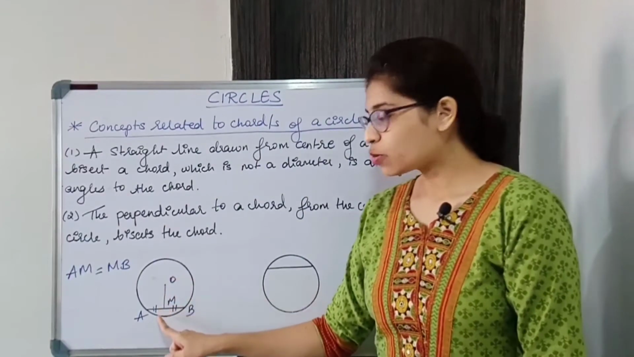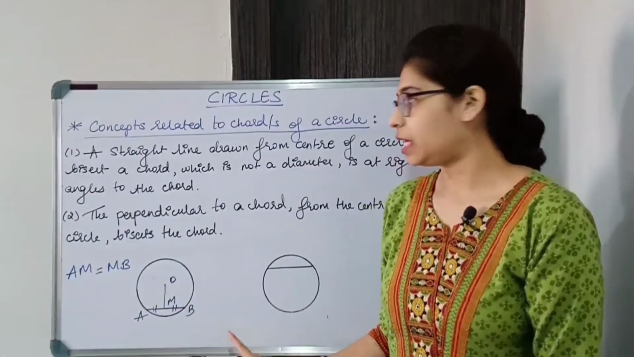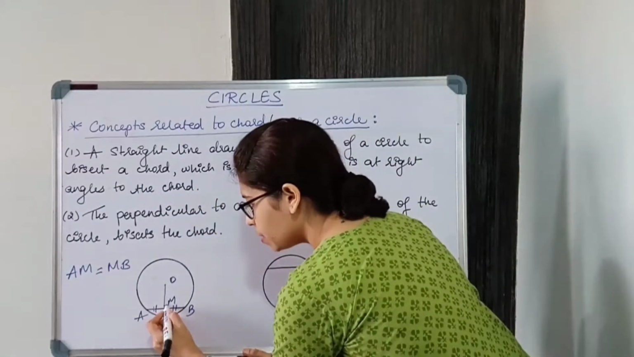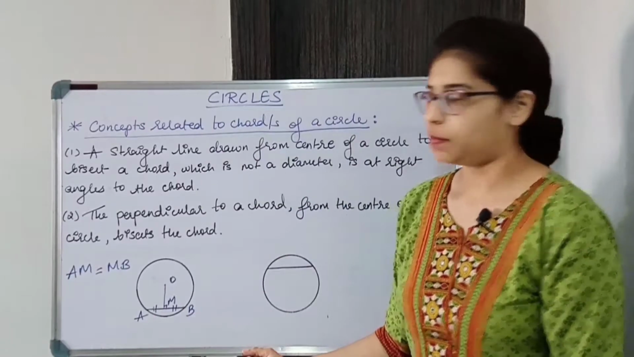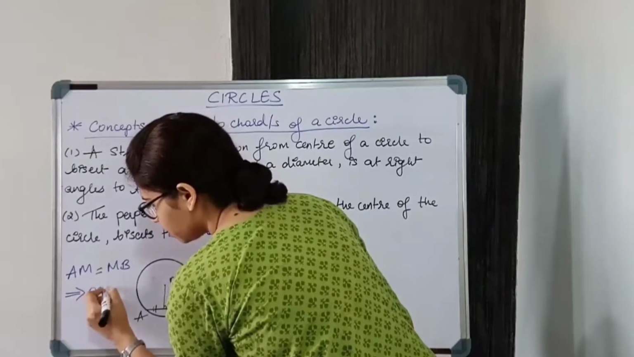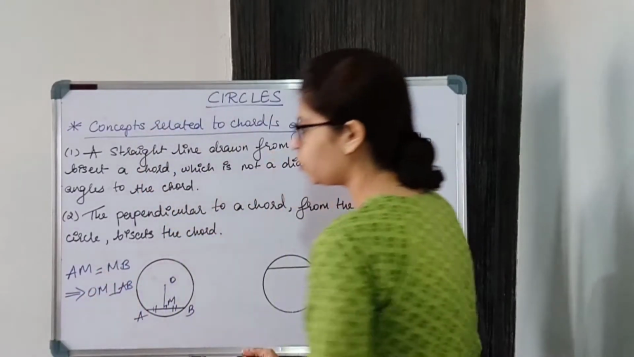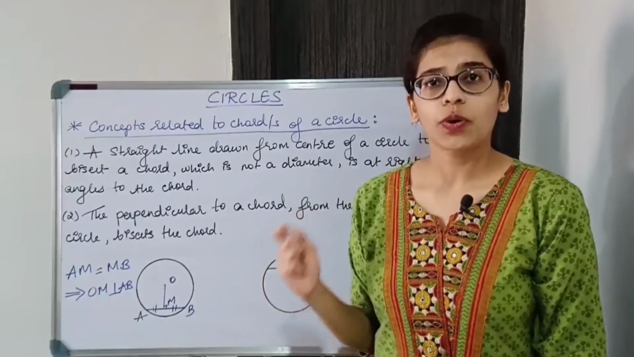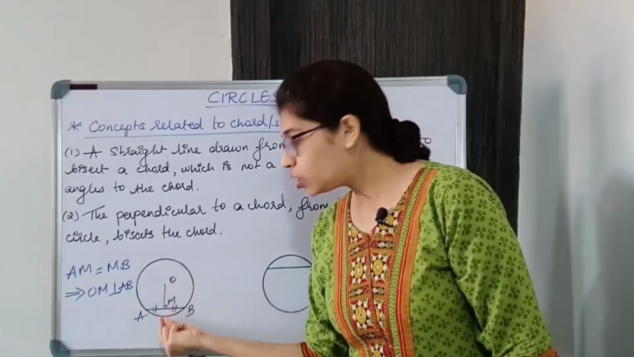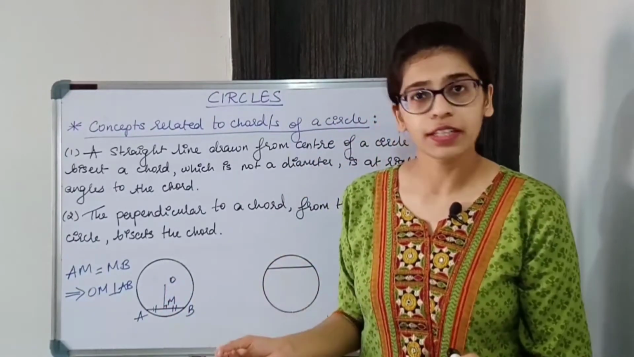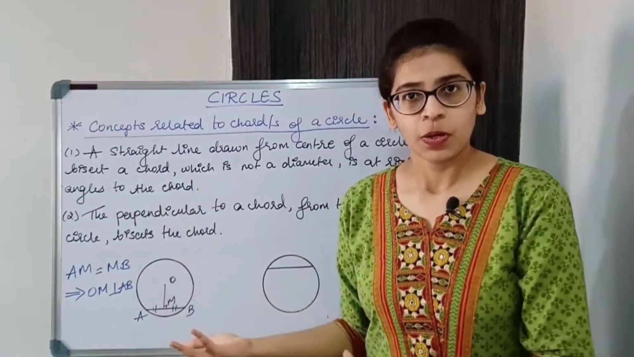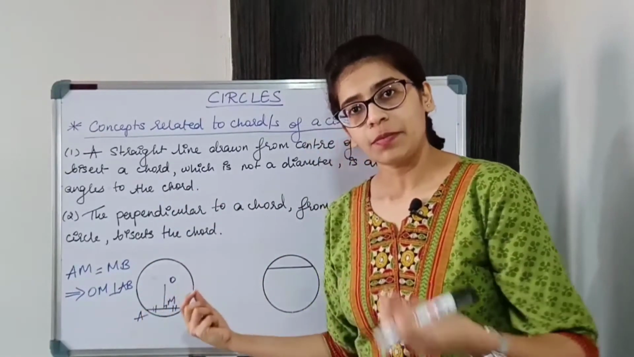So if this OM is bisecting AB, then it is at right angles to the chord. It means that OM is also perpendicular to AB. Then it implies that OM is perpendicular to AB. So if you are drawing a line from the center of the circle to the chord which is not a diameter, it should not be a diameter. If it is a diameter, it will pass through the center, so how would you draw a line from the center? So it should be any chord except the diameter.